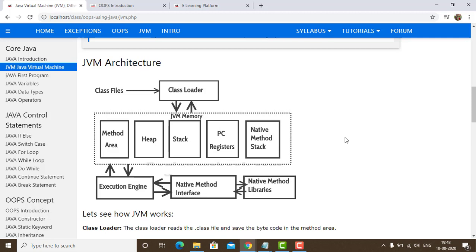From the loader, we have the method area, heap, stack, PC registers, and native method stack, and then we have the execution engine. From the execution engine, it has the native method interface, then native method libraries.